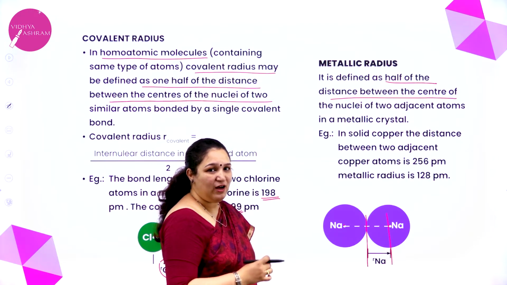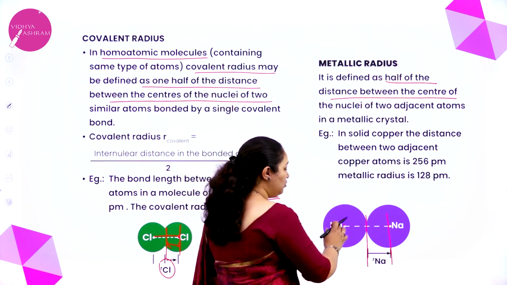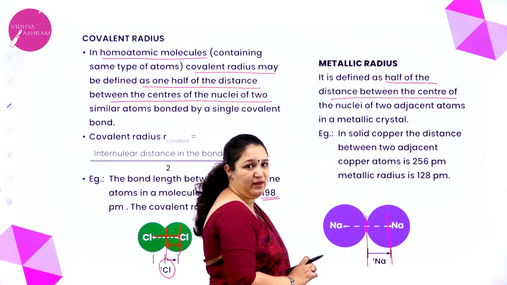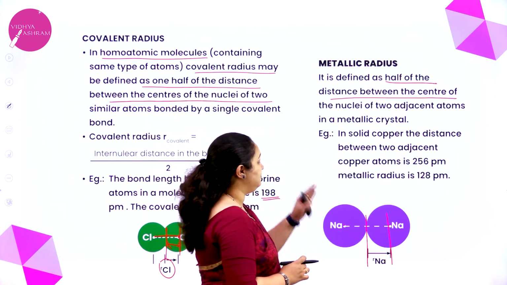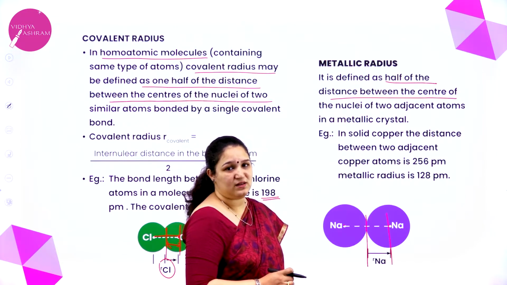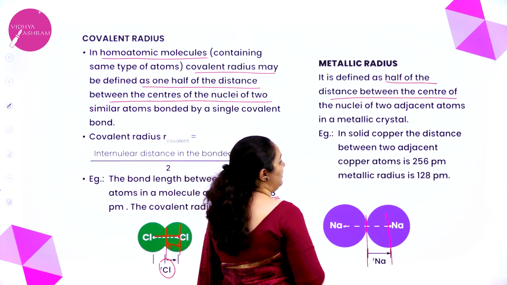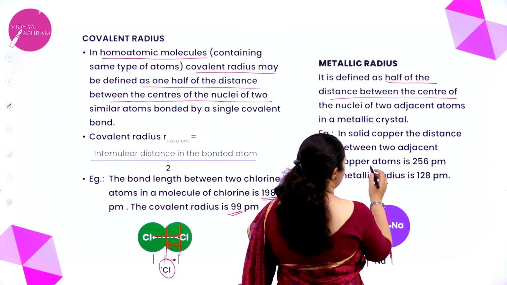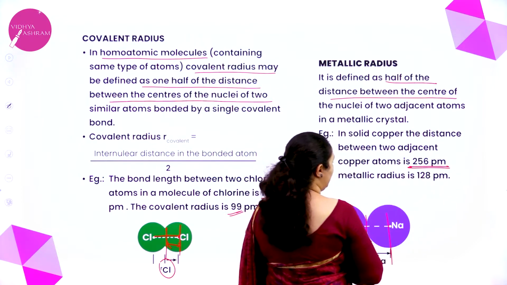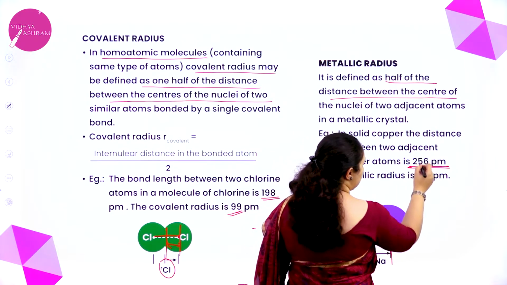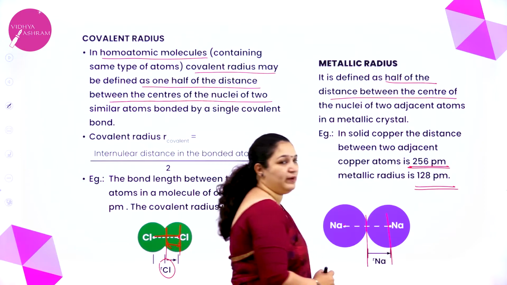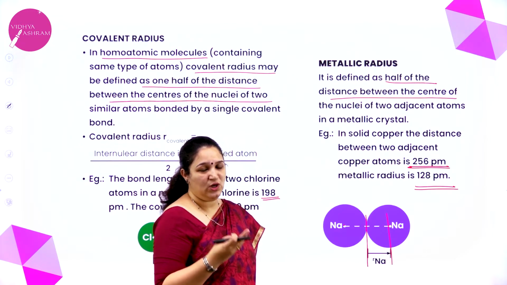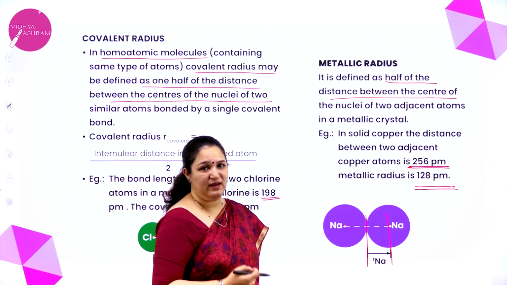Same way, here we have given an example with copper. In solid copper, the distance between the two adjacent copper atoms was 256 picometer and the metallic radius is half of it, which is 128 picometer. So I hope you have understood covalent radius and metallic radius.